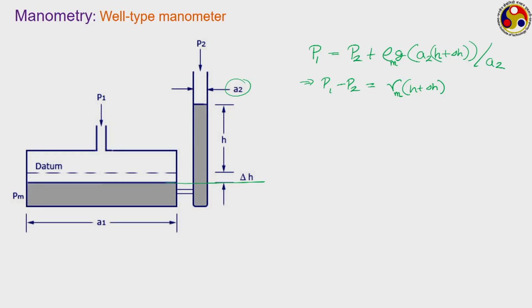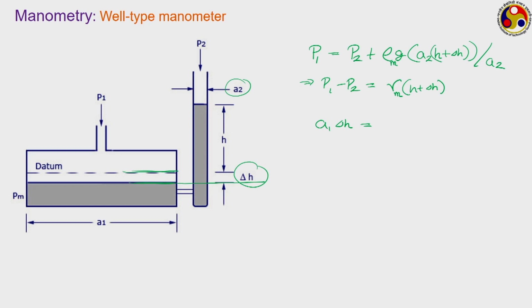Now, this delta H can be related to the areas A1 and A2. How much is the displacement of fluid or change in volume of fluid in tank 1? This is the initial fluid level, this is the final fluid level in the tank. There is a difference of height delta H, and we also know the cross section area. So, the reduction in fluid volume in tank 1 is just A1 into delta H, and where has that fluid gone? We are talking about a liquid which is incompressible, so the volume has to be conserved. Whatever is the reduction in volume in the tank has to be the gain in volume in the cylinder.